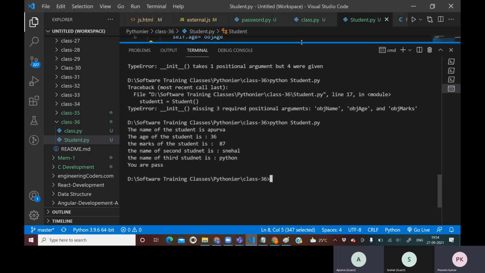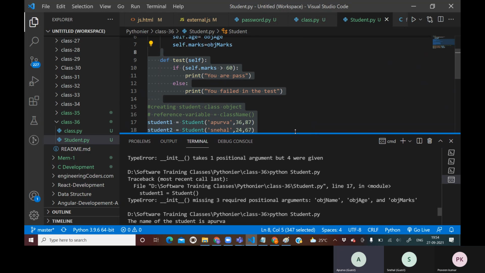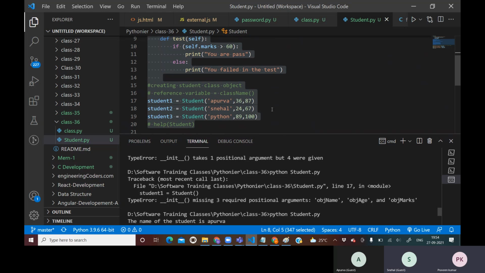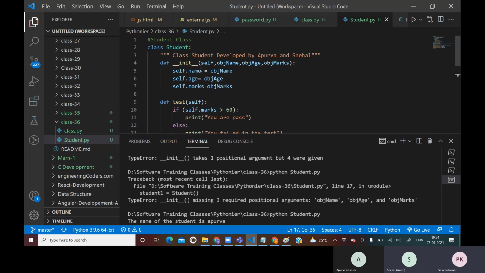If we want some default value, then we have to pass it in the class, in the init method only. Yes, we need to pass it here only. If you want that variable to be created or initialized at the time of object creation, all these variables allocate their memory at the time of object creation. So if you want some variable at the time of object creation, then you need to keep those variables inside this dunder init method.